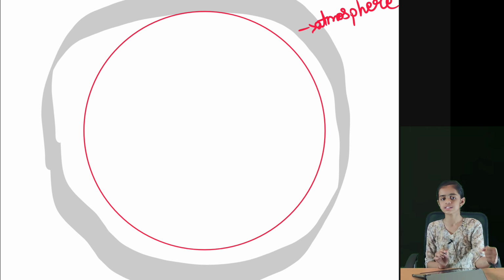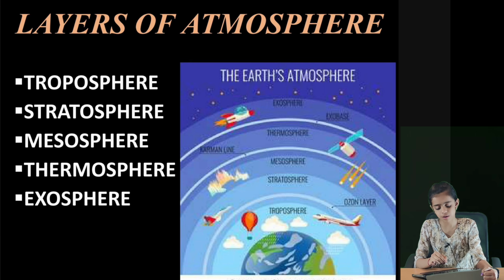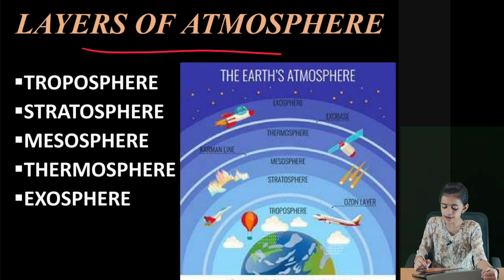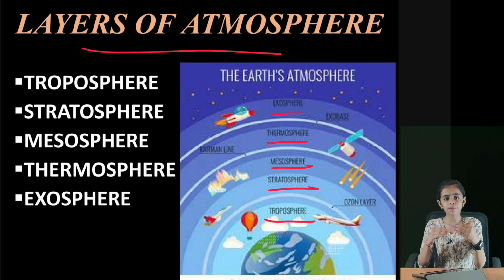This atmosphere is divided into so many layers. We will learn about those layers. What are the layers of the atmosphere? They are troposphere, stratosphere, mesosphere, thermosphere and exosphere. First we will learn about the layers one by one.